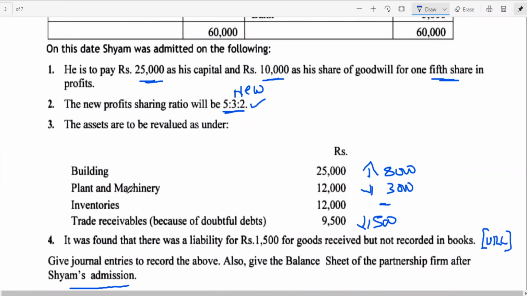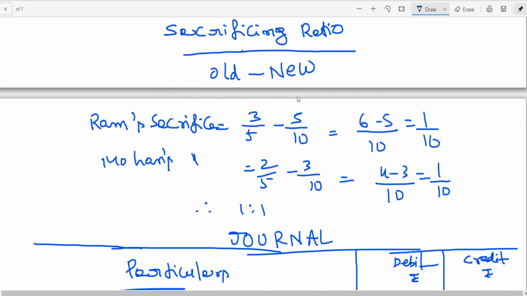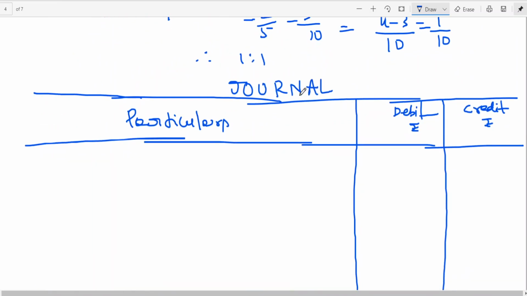He is to pay 25,000 as capital and 10,000 as a share of goodwill. What I am doing, I am trying to avoid confusion. I am going separate entry for capital, separate entry for goodwill. Or you can write combined entry, like today's first problem we have seen. For capital and goodwill you can write combined entry, or you can write separate entry. Now the question is whether we shall use the word cash or bank. In the balance sheet, bank is given, use the word bank. In the balance sheet, if cash is given, use the word cash. So let me start the entry for share of capital brought in.